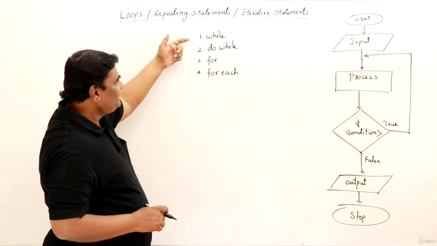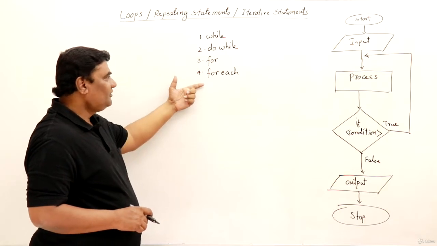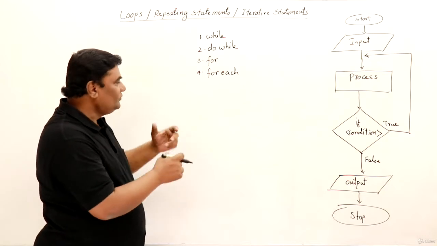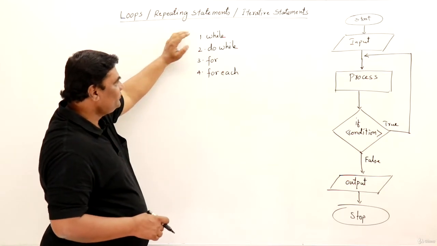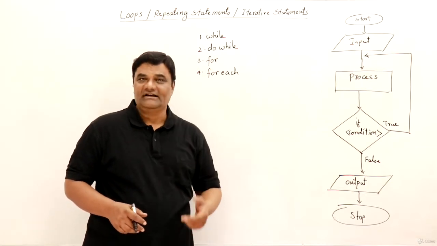Now let us see what loops are available in C++. C++ has four types of loops: while loop, do while loop, for loop, and for each loop, right? In this video I'll be giving you an introduction to the loops, and also I will be explaining the first two. Then in the next video we will see for, and for each we will look at some other time.